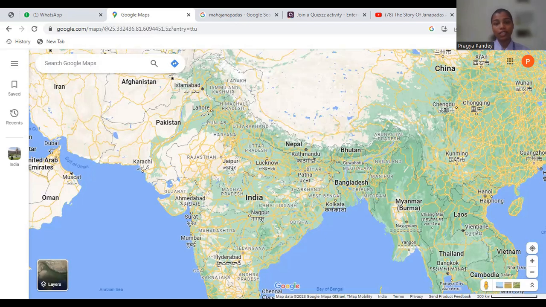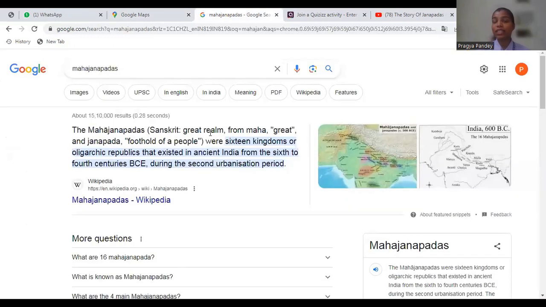Let's see something more. As you all can see here, Mahajanpad is a Sanskrit word and it means great realm, with Maha meaning great, and Janpad meaning the foothold of people, where people settled. There are a total of 16 Mahajanpads, and the source where we get to know about these Mahajanpads was one of the Buddhist texts known as Anguttara Nikaya.